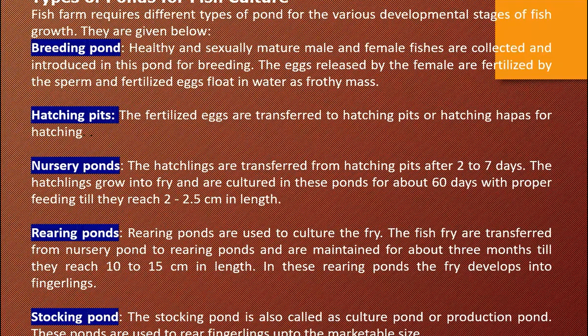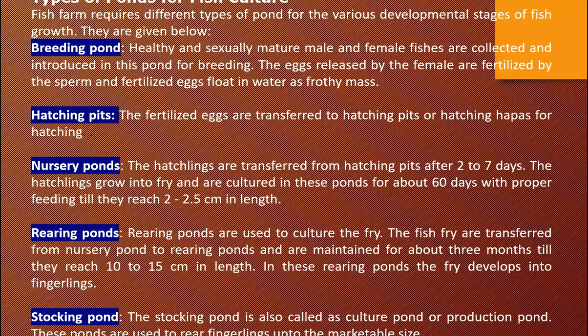Fertilized eggs are then transferred to hatching pits or hatching happas. I will show you the happas. It is like a net. Next picture I will explain. Hatching happas for hatching. Then nursery pond. The hatchlings are transferred from the hatching pit after 2 to 7 days, and grow into a fry. It's called a fry, and are cultured in this pond for about 60 days.